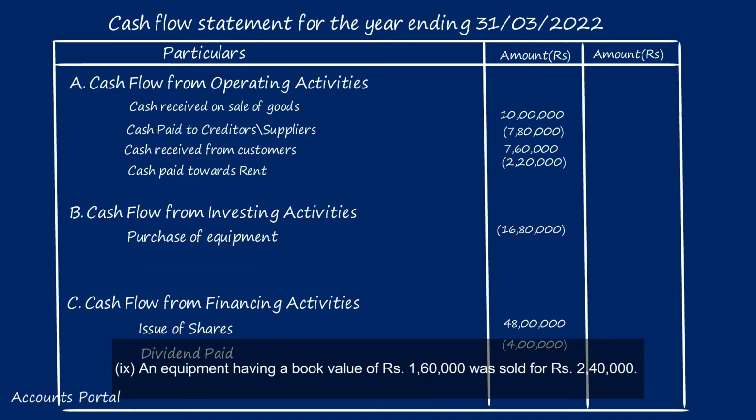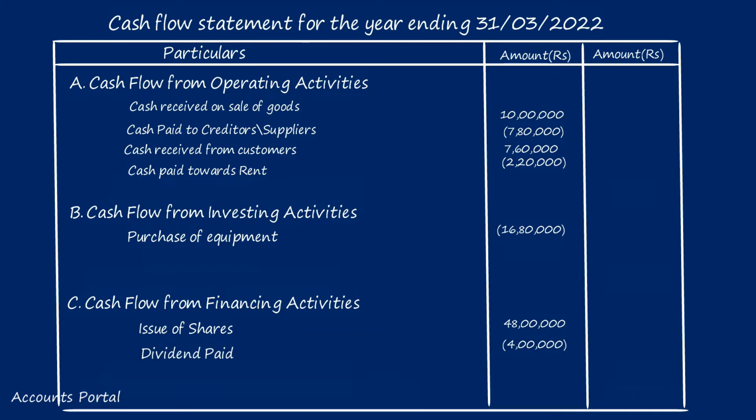Next item: an equipment having a book value of rupees 1,60,000. Book value means the value of equipment in the books of accounts after depreciation. The net book value was sold for rupees 2,40,000. Book value is 1,60,000. It is sold for 2,40,000. So is there any inflow or outflow? The answer is there is a cash inflow, sale of equipment. Is it our business to buy and sell equipment? The answer is no. Sale of equipment is an investing activity.